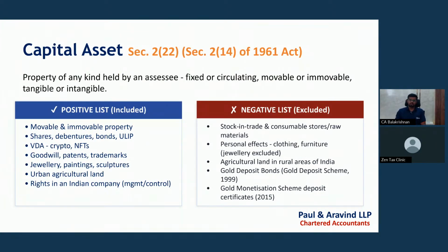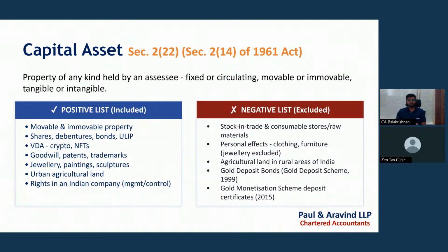So, capital asset. Capital asset is covered under section 222 of the Income Tax Act 2025. Earlier, section 2(14) covered capital asset. Earlier Act means the Income Tax Act 1961. Capital asset means any property of any kind held by the assessee, whether it is fixed or circulating, movable or immovable, tangible, intangible, anything, it will be covered in the capital asset category.